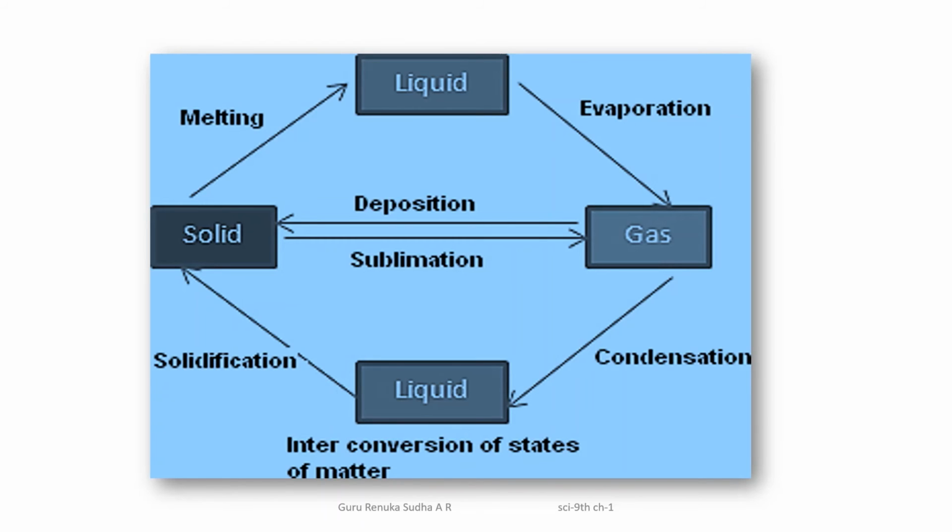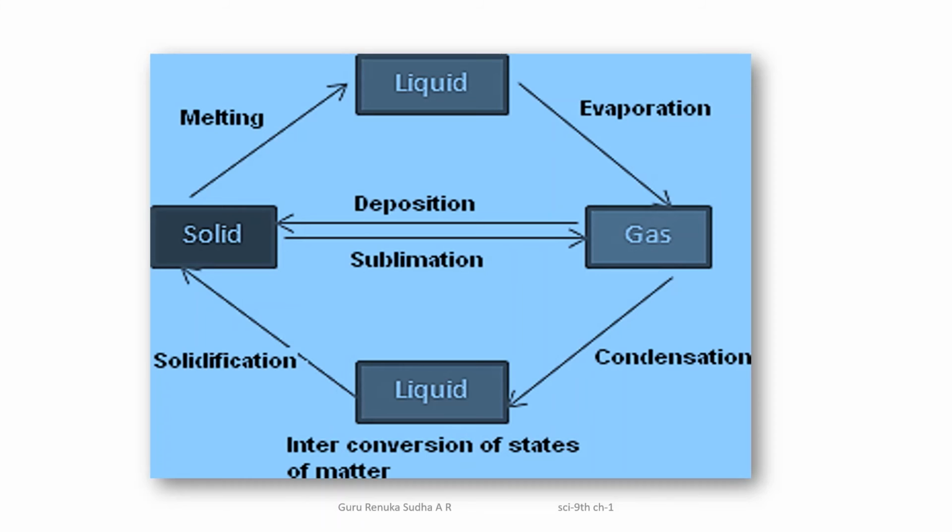Gas to liquid by cooling, by reducing temperature, is called condensation. And liquid to solid by cooling, that means reducing temperature, we can change the substance which is in the liquid state to the solid state. That process is called freezing. So by this chart you can understand the change in the state of a matter due to the increase in the temperature and a decrease in the temperature.